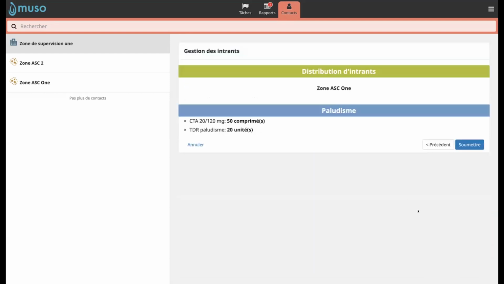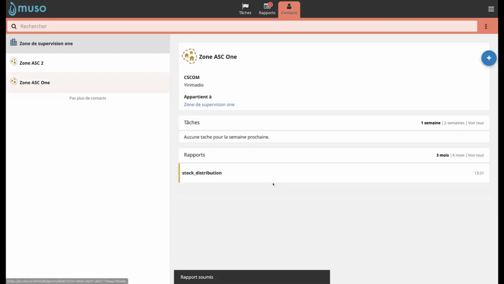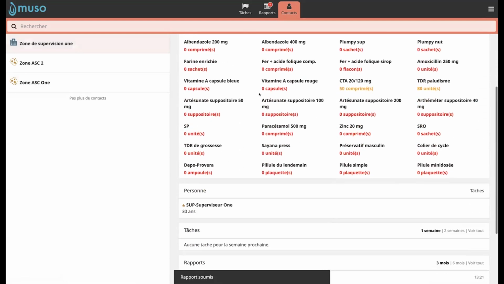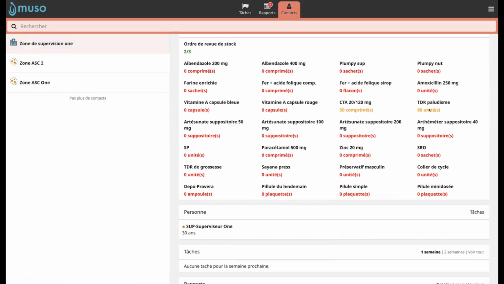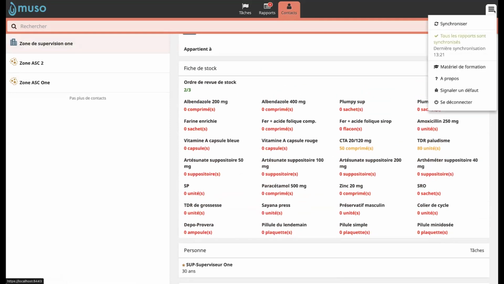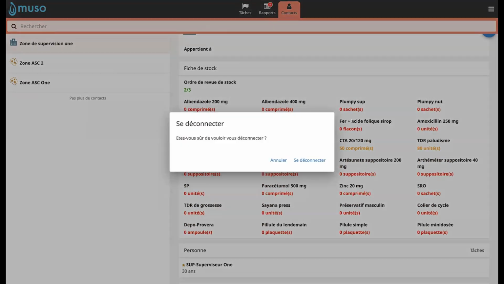So it actually shows me that it's impossible. So here I adjust the quantity and I make it 20. And I submit it right here. And now I'm going back to my contacts to see the quantity. And we can see that right here I have 50 and here I have 80. So this is what I have in my stock.